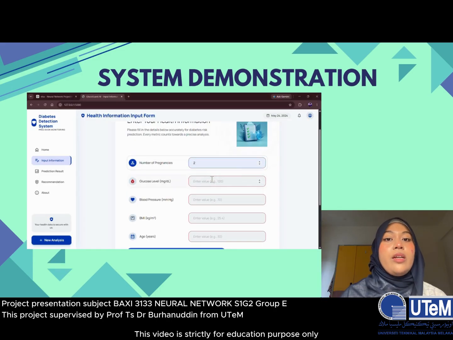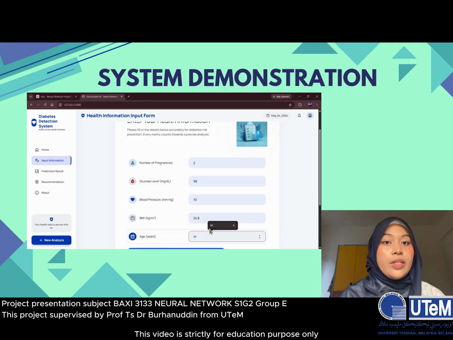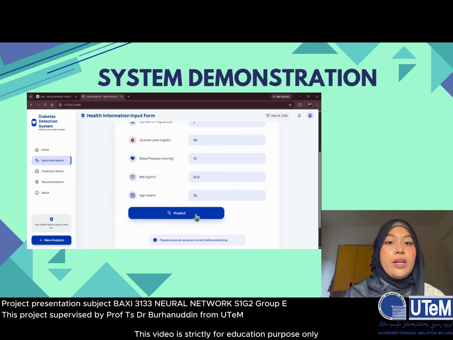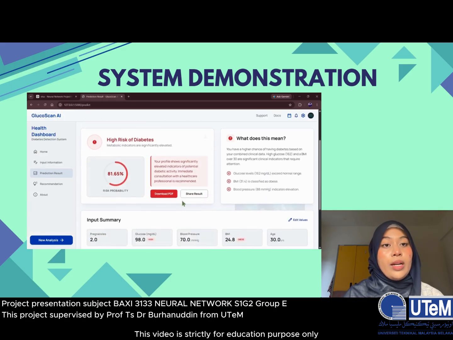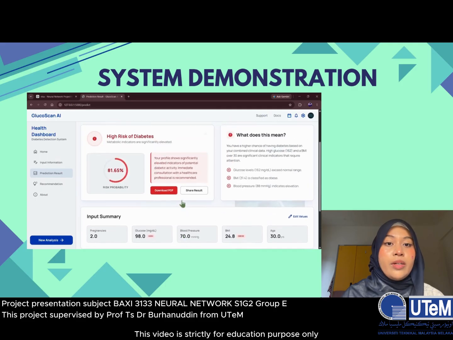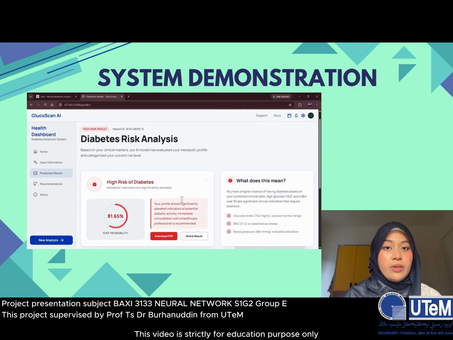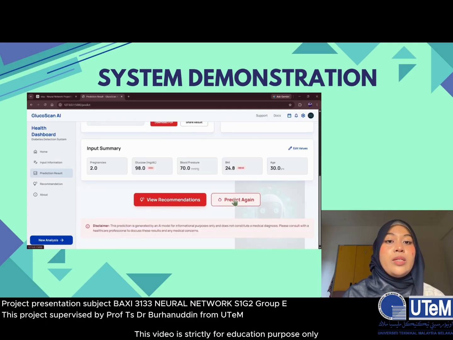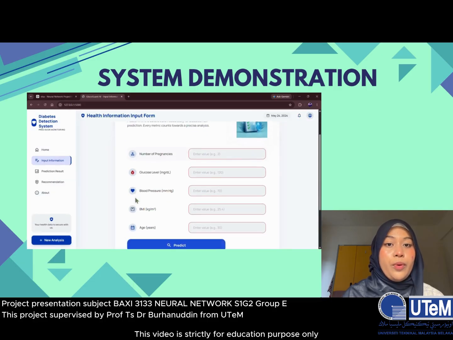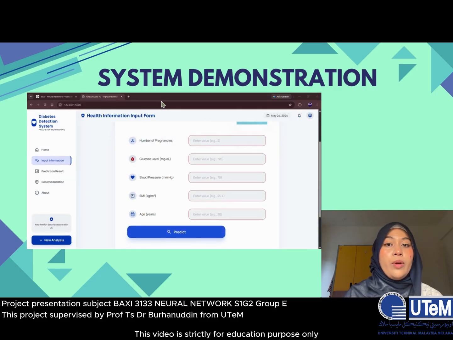For the demonstration, the user enters health information such as number of pregnancies, glucose level, blood pressure, BMI, and age. After clicking the Predict button, the data is sent to the ANN model for analysis. The model calculates the risk probability and displays the prediction result. In this example, the system predicts a high risk of diabetes with a probability of 81.65%.